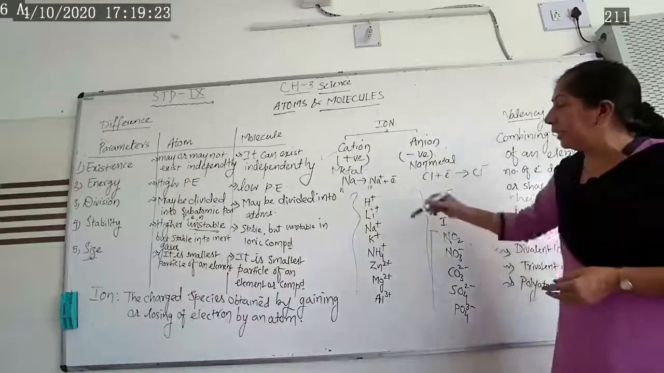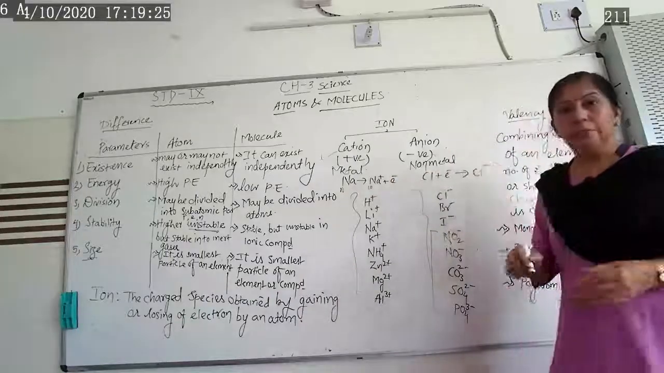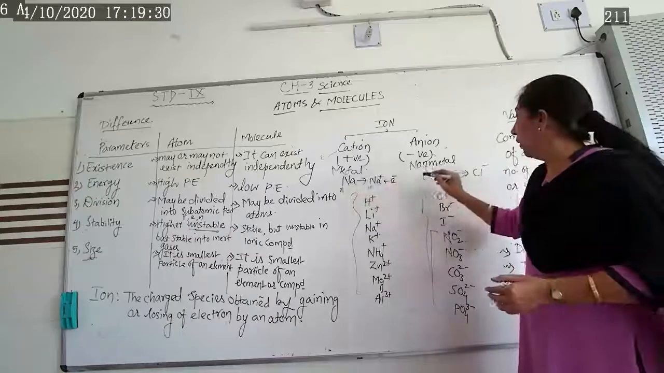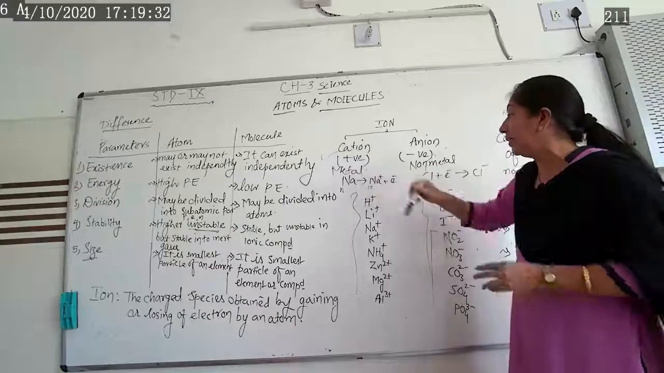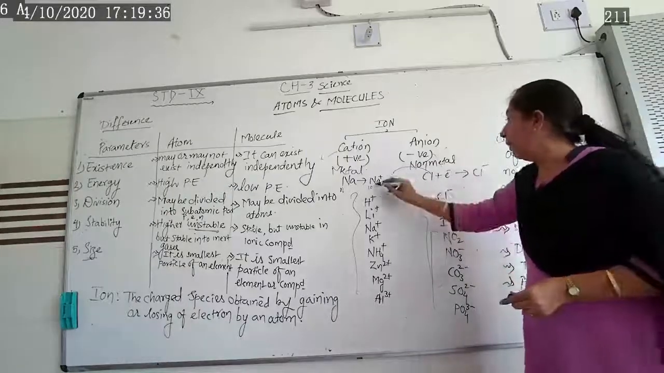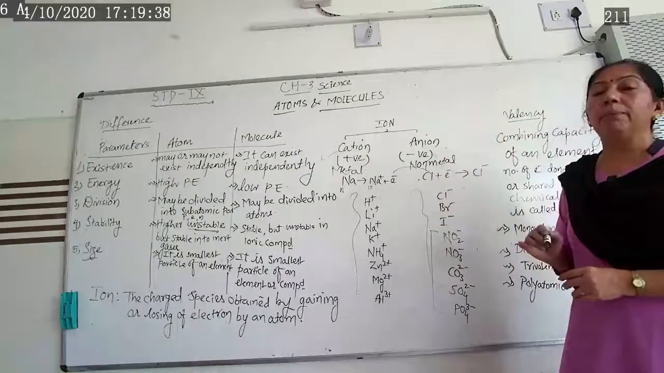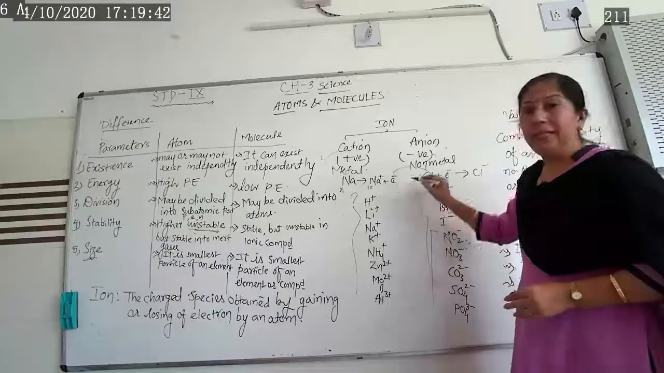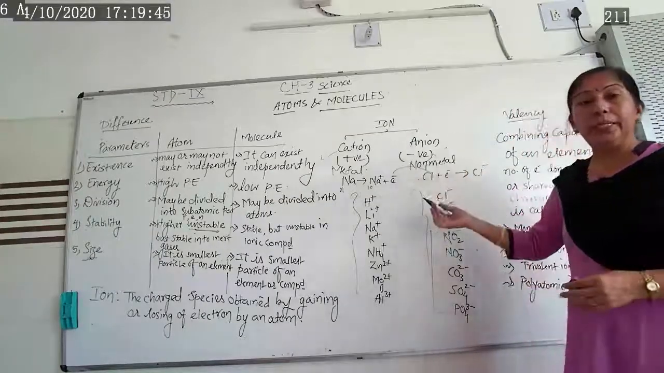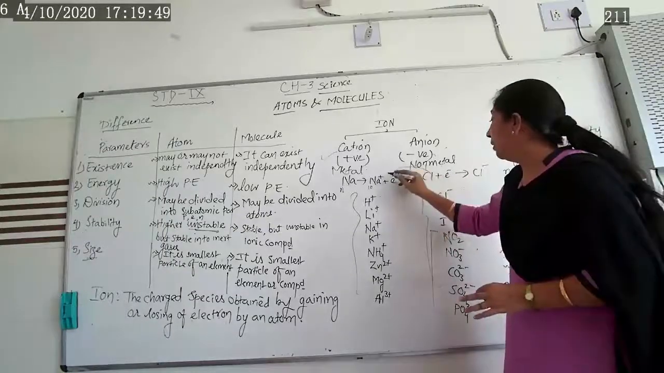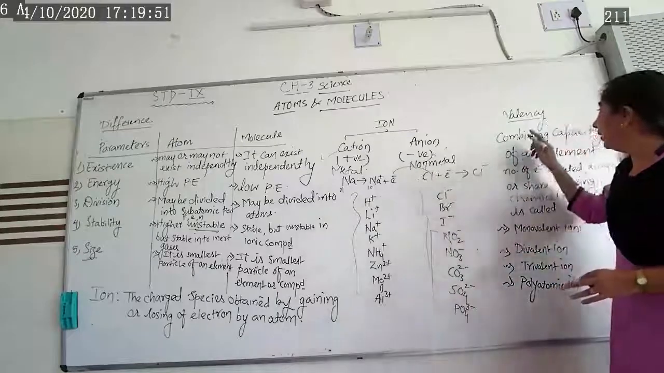Now here I have given the example sodium and chlorine. Sodium has a tendency to lose the electron and chlorine has a tendency to gain this electron from sodium, and they combine together and form a compound. And that combining capacity of an element, by electrons either donated, shared or accepted, is known